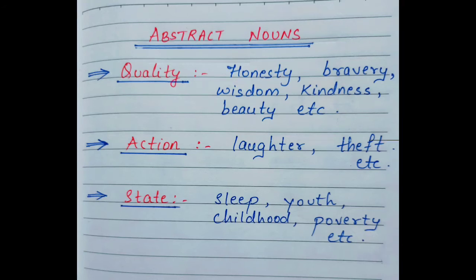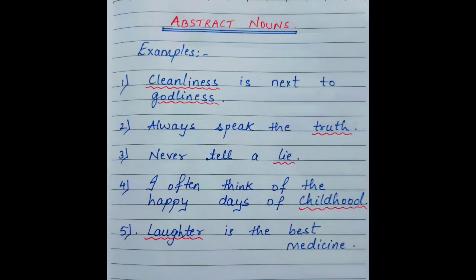Now let's check a few sentences with abstract nouns. First one, cleanliness is next to godliness. In this sentence, cleanliness and godliness both are qualities, so they are abstract nouns. In the second sentence, always speak the truth, or the third one, never tell a lie. In both these sentences, truth and lie are the state of ideas that can either be true or not. So, truth and lie are abstract nouns.